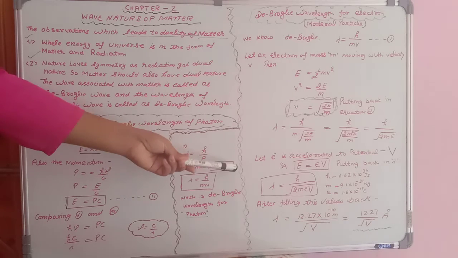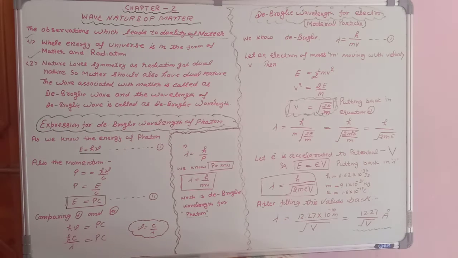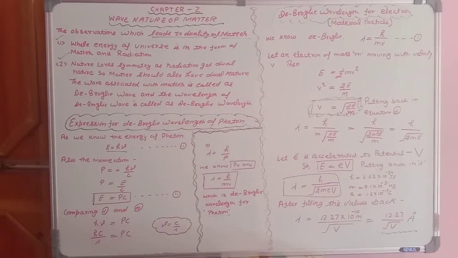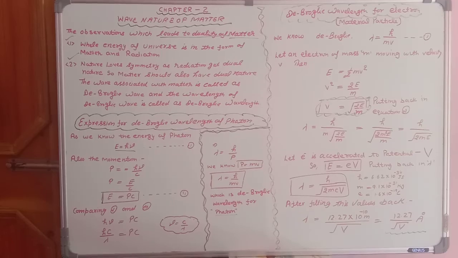So p is equal to mv. So lambda is equal to h upon mv. So students, this is the de Broglie wavelength for photon. Now, next we will study de Broglie wavelength for electron.